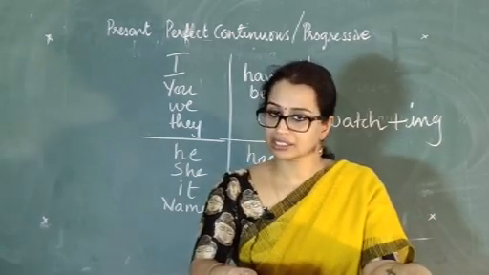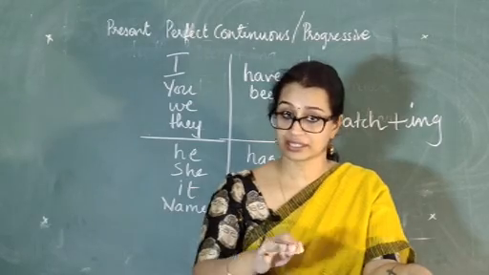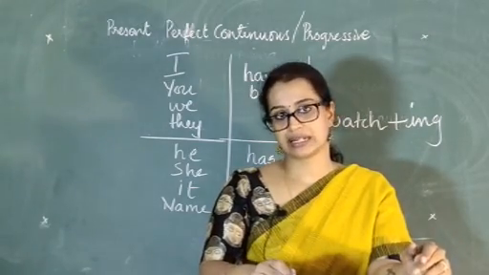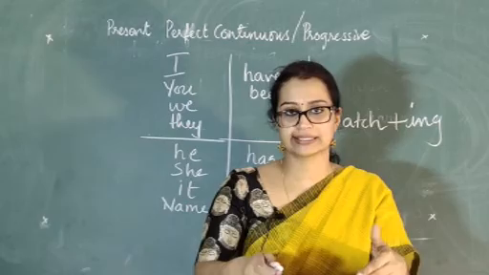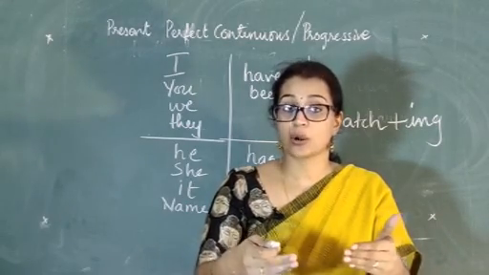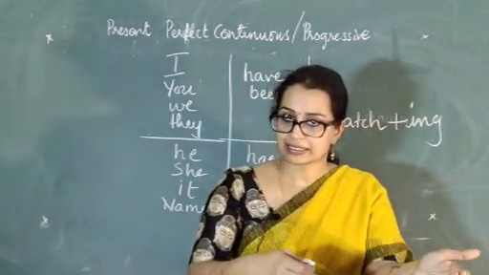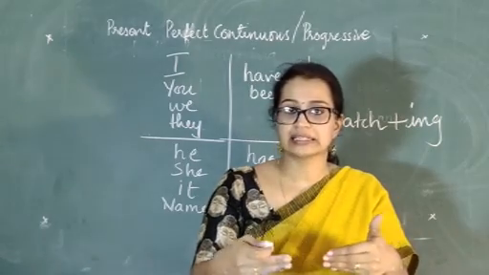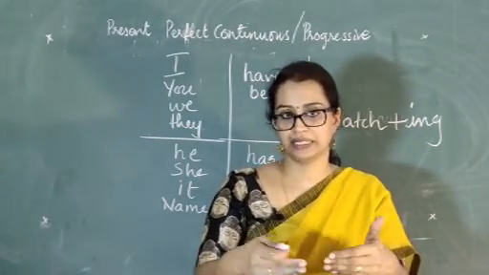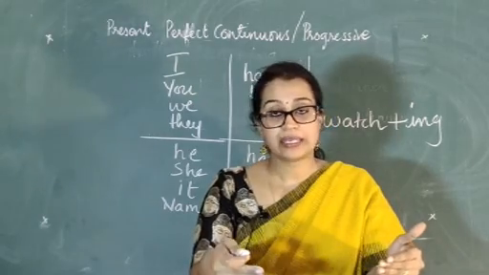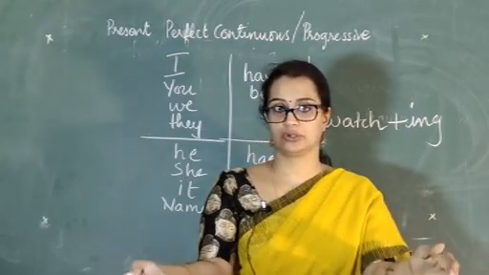Another clue word would be since. That again shows a period of time, so it's easy for us to understand. Some of these are called clue words. They help us to comprehend which tense we have to use. It shows a period. It has started in the past and is continuing for some time. That period is shown. So they have been playing since 4 o'clock.